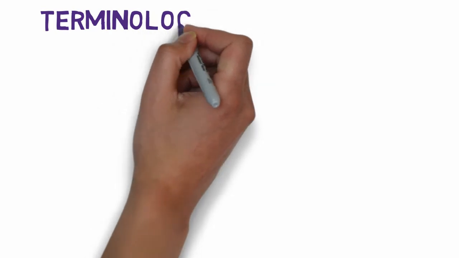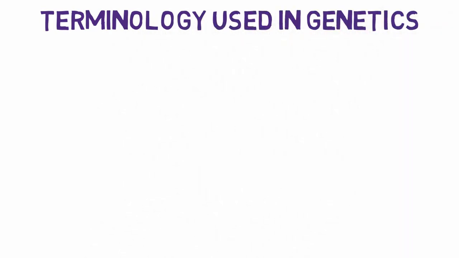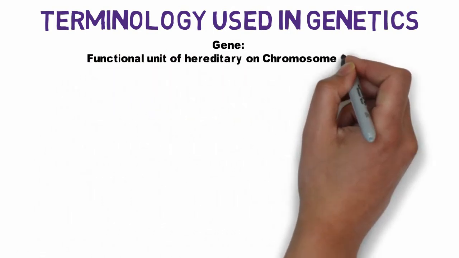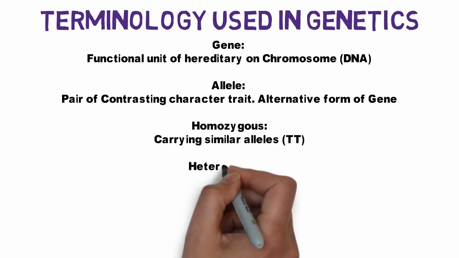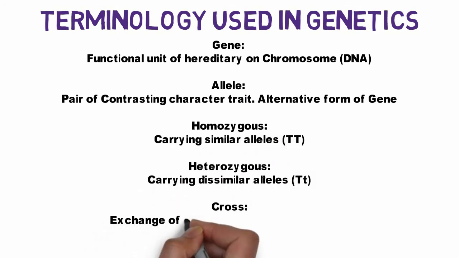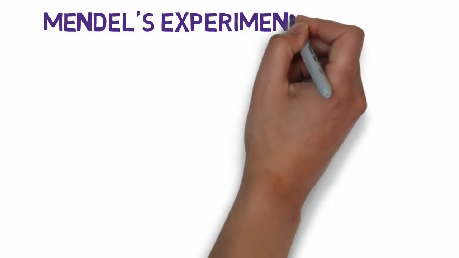Right now on your screen there are some important terms which are going to be used in this chapter as follows: gene, allele, homozygous, heterozygous and cross. You can pause the video and get to know about them. Now coming to the next topic, that is Mendel's experiment with pea.